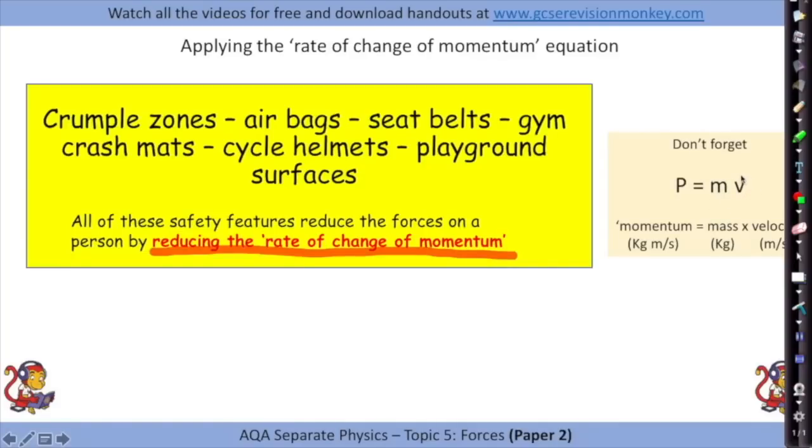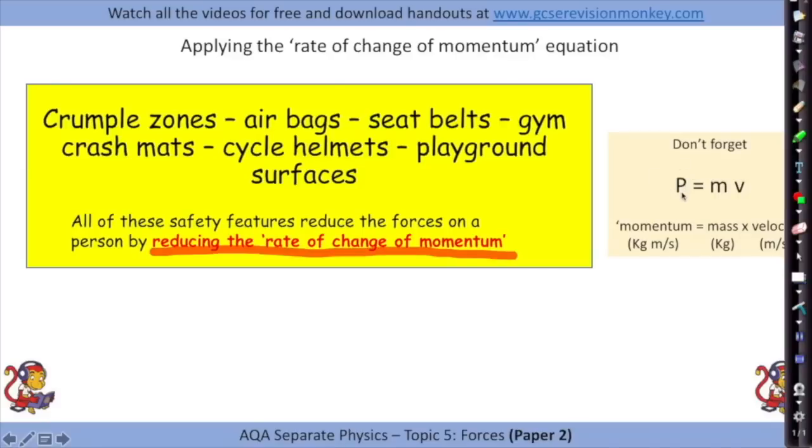If we need a reminder, momentum is a measure of your mass times your velocity. When you're in an accident, when you're stopping, you hit a crash mat or an airbag in a car, you go from a high speed to a low speed. And that can't be changed. Inevitably you're going to go from a high momentum to a low momentum. We can't change that change in momentum.